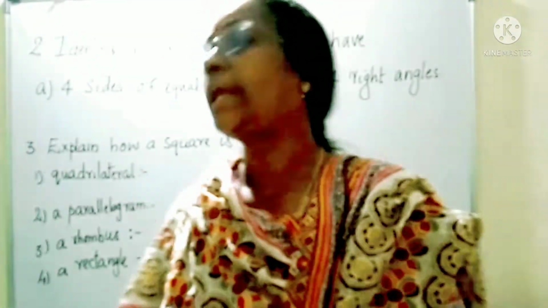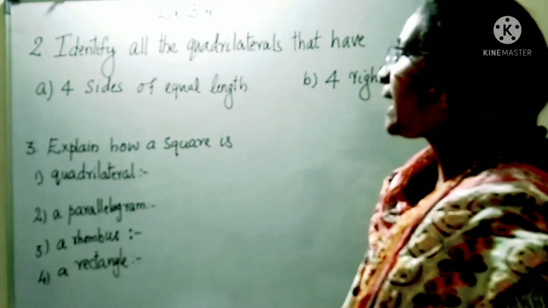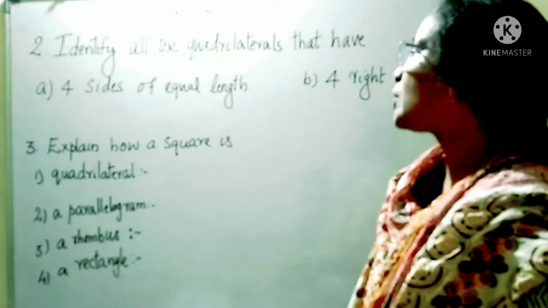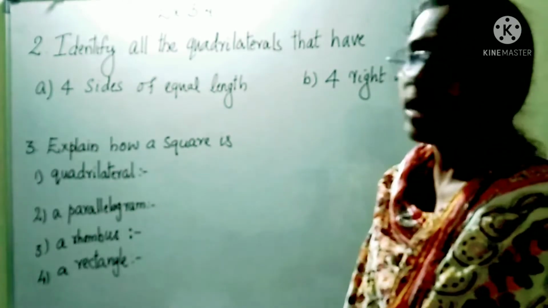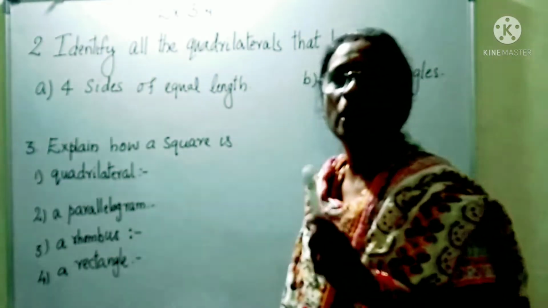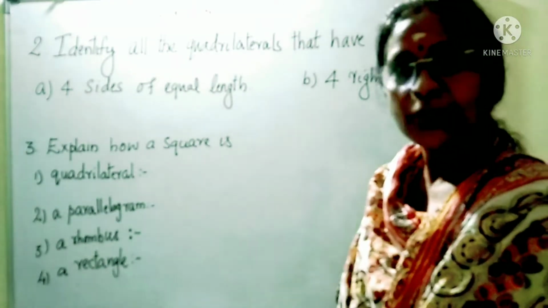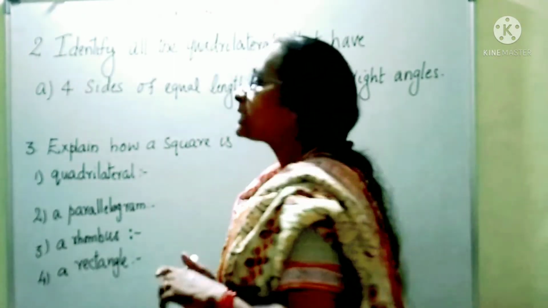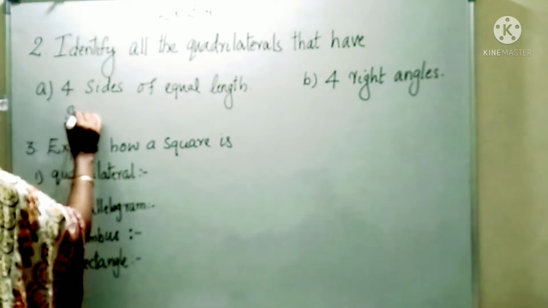The next question is, identify all the quadrilaterals that have four sides of equal length. Try to recall which quadrilaterals have four equal sides. First one is square.